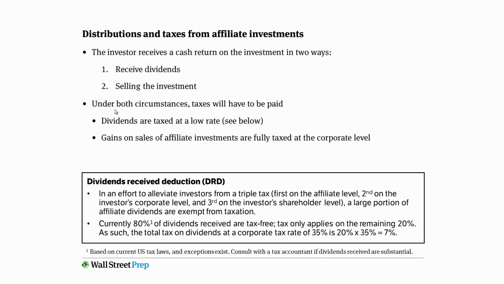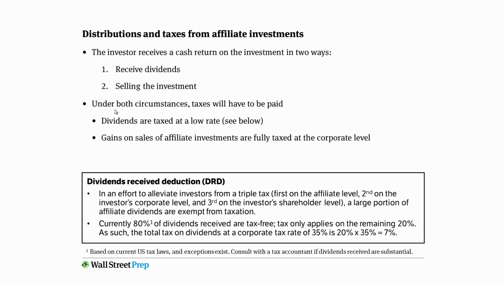First, on the actual affiliate level. So let's say you own 25% of another business, and that business in and of itself has had to pay a first corporate level of tax. Then you pay on your corporate level. And then lastly, on the investor's shareholder level. If that income is distributed finally via dividends, you have to pay on the shareholder level, capital gains tax.